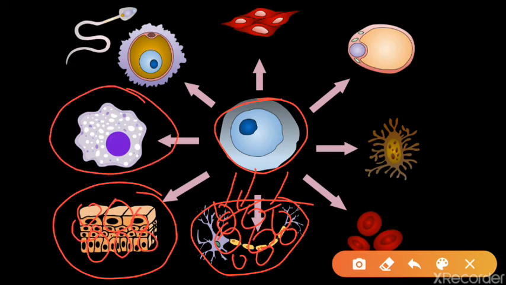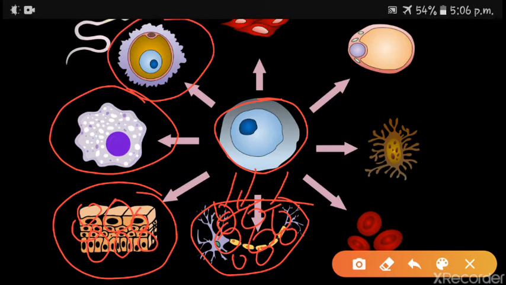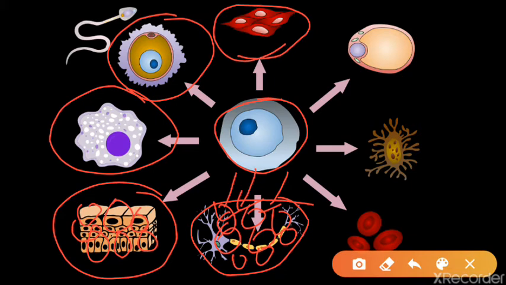Here is another cell, the sperm cell and the ova. Here we can see the muscular cell, muscular tissue. Here we can see the blood tissue. So a group of cells making a tissue performs a different function, and the structure is also different.